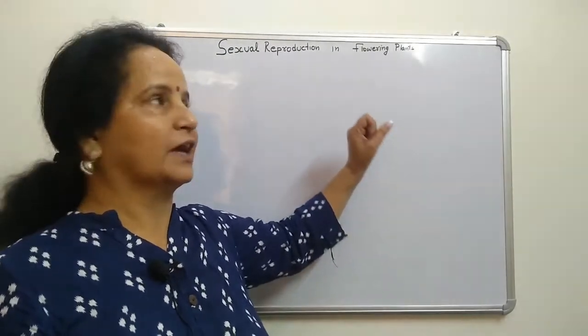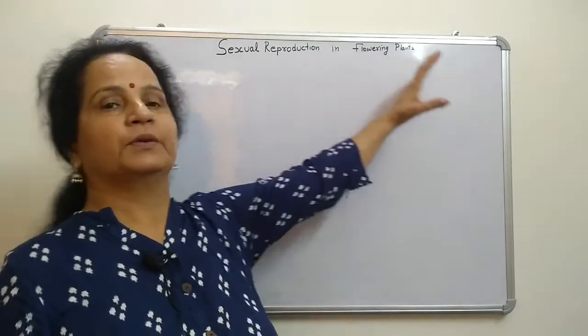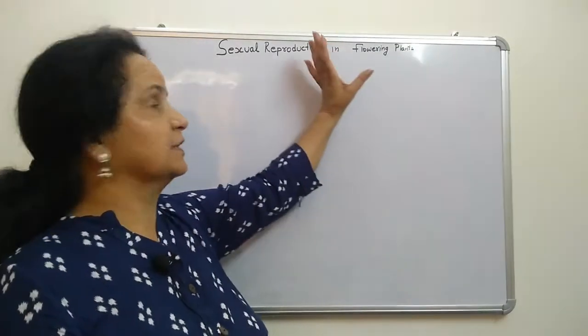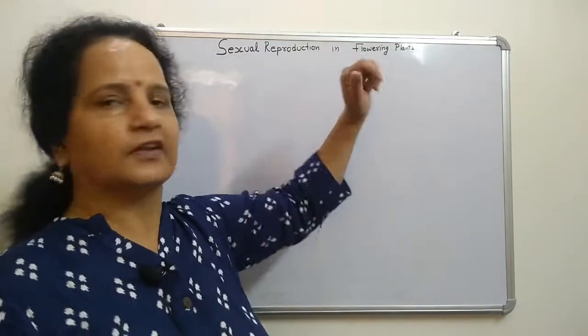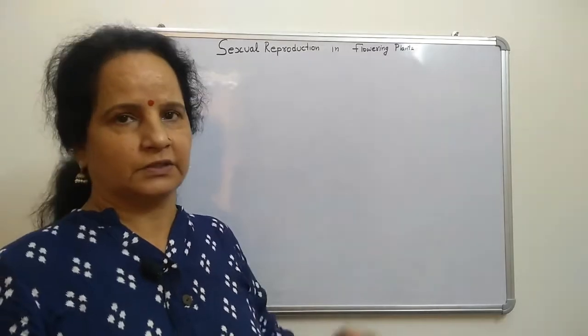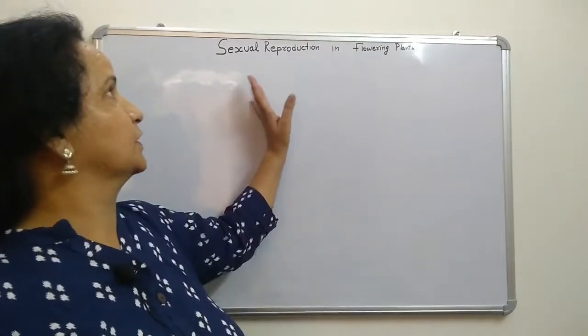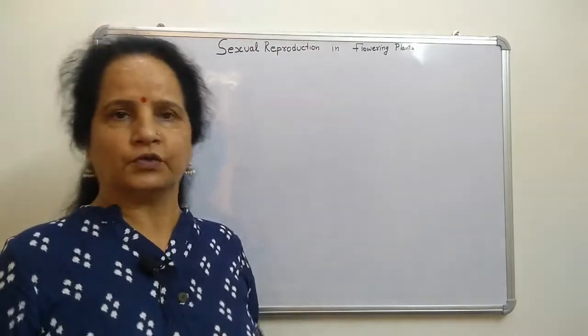Today, as you know, we are starting the chapter of class 12th bio, sexual reproduction in flowering plants. This is chapter 2 of the NCERT book. In chapter 1, as you know, there is a general chapter where basic events are explained. Whatever events are given in chapter 1, we have to study in that also. So that's why we are not taking that. We will start from chapter 2.